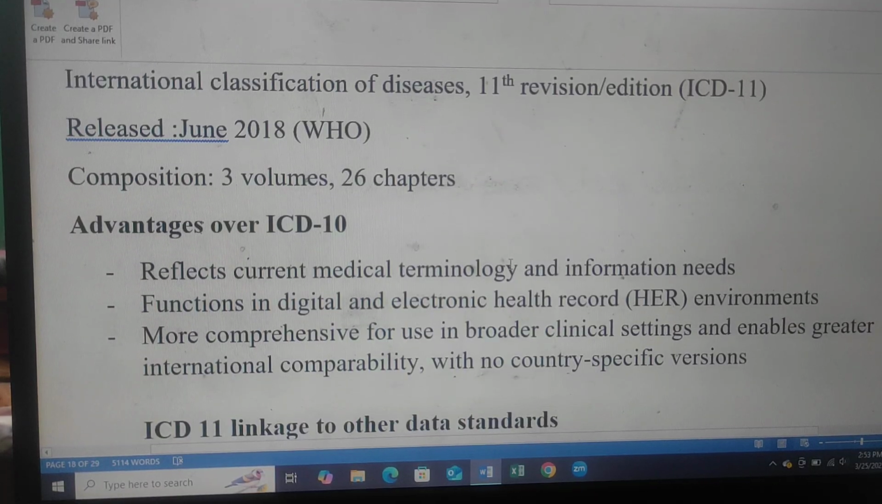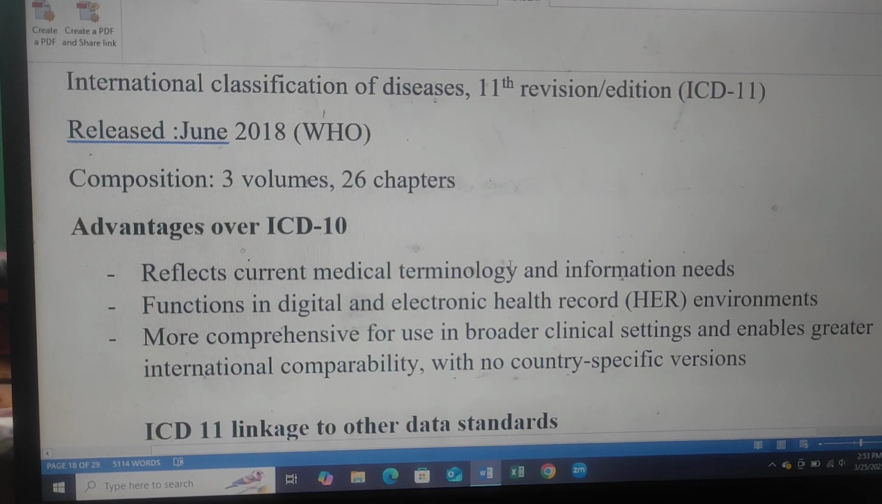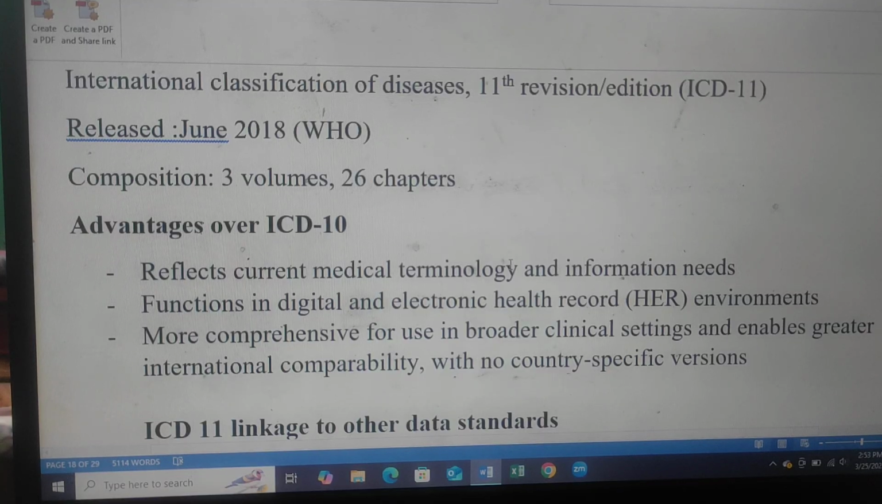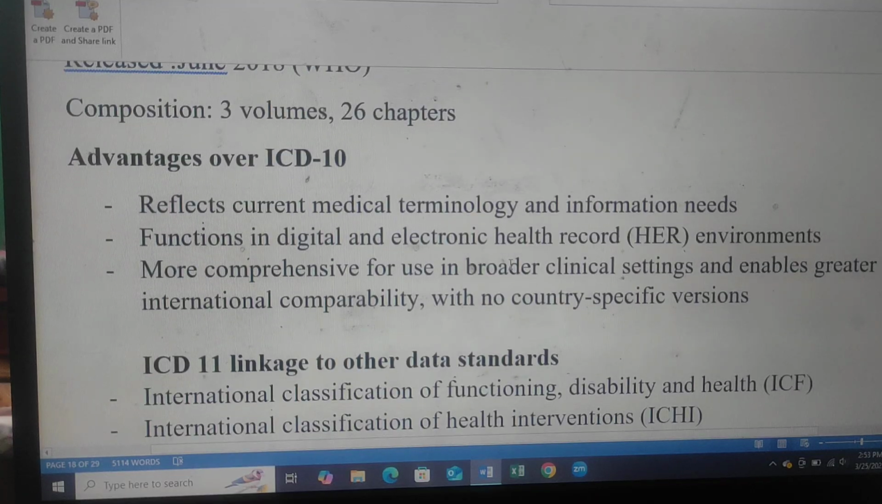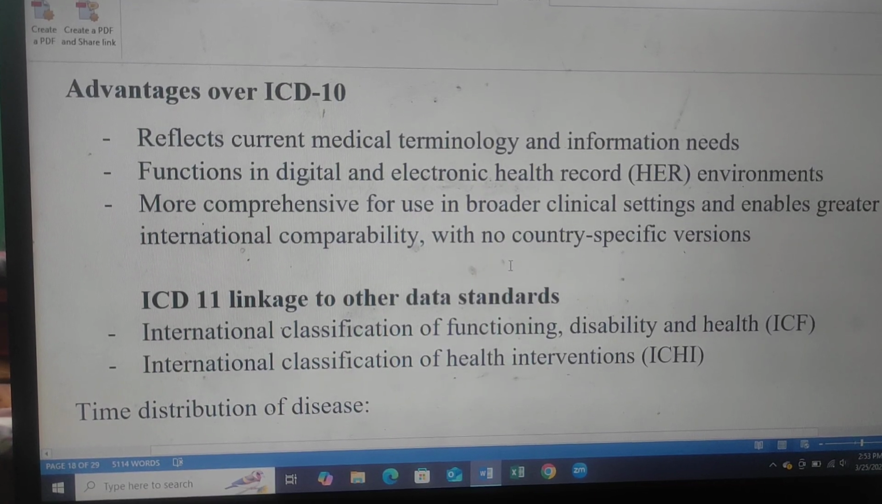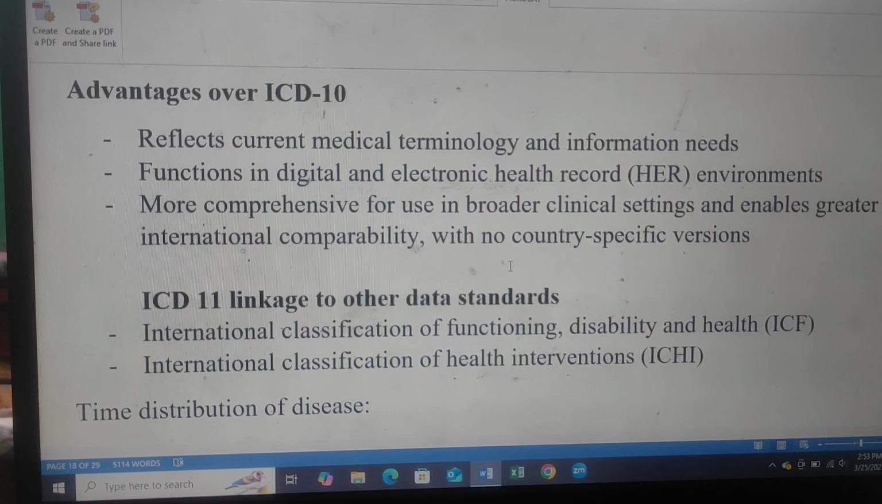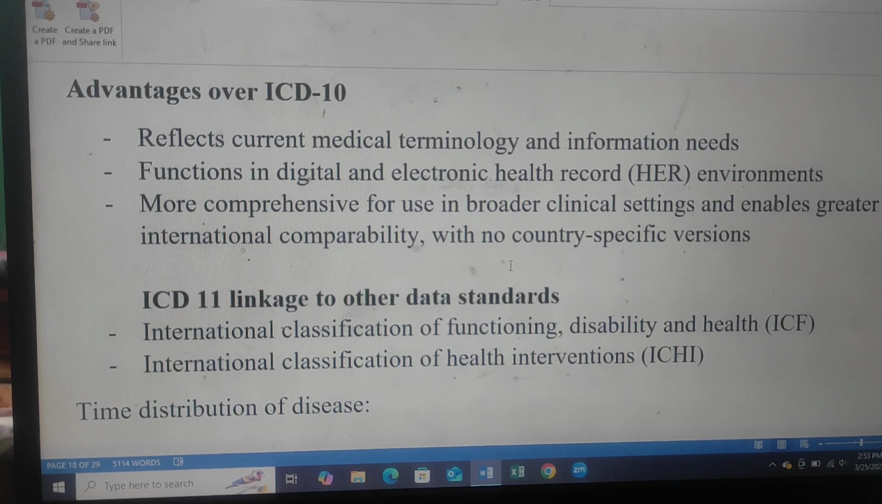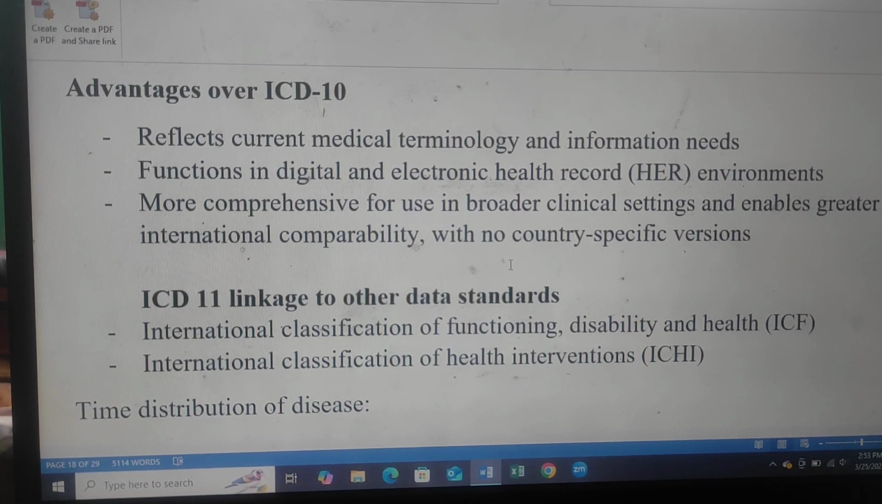International Classification of Diseases, 11th revision, ICD-11, released June 2018. WHO composition: 3 volumes, 26 chapters. Advantage over ICD-10: reflects current medical terminology and information needed. Functions in digital and electronic health record environments, more comprehensive for use in broader clinical settings, and enables greater international comparability with no country-specific version.